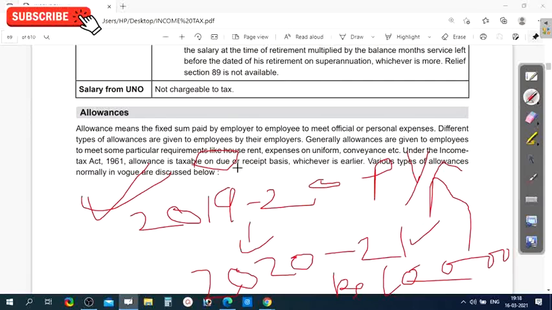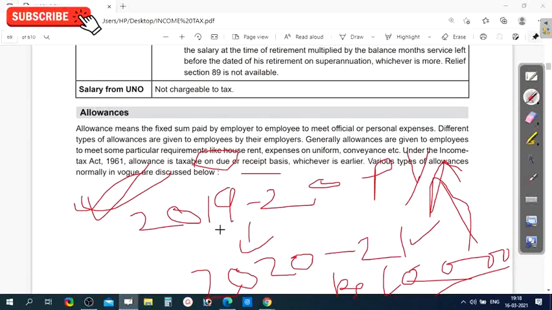So, you are going to receive it, not yet received, but you are going to receive it, and you have to pay tax on it also. And sometimes it is a receipt basis. For example, this allowance belongs to 2019-20, and you did not pay tax on this 10,000 in 2019-20.